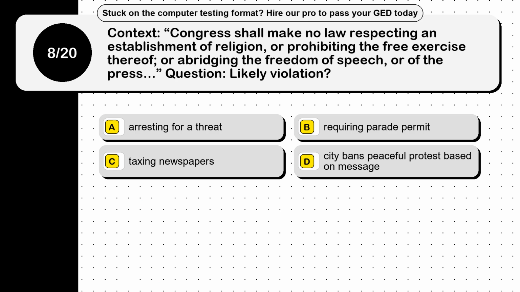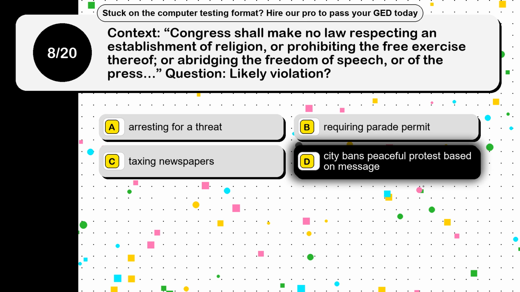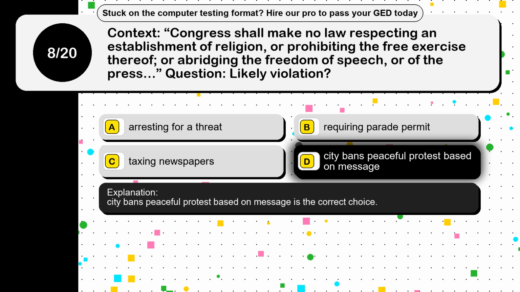Question 8. Context, Congress shall make no law respecting an establishment of religion, or prohibiting the free exercise thereof, or abridging the freedom of speech, or of the press. Question, likely violation. Option A, arresting for a threat. Option B, requiring a parade permit. Option C, taxing newspapers. Option D, city bans peaceful protest based on message. The correct answer is option D, city bans peaceful protest based on message.